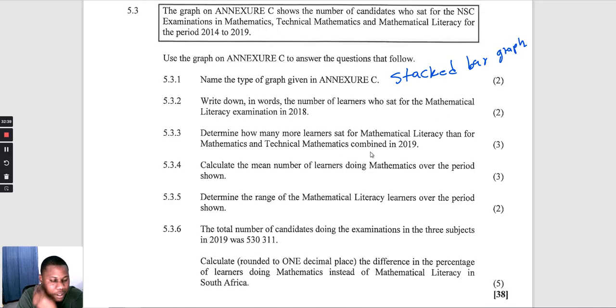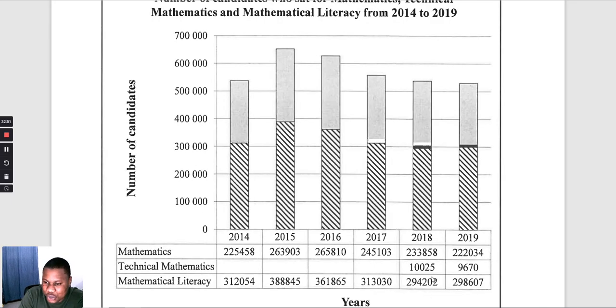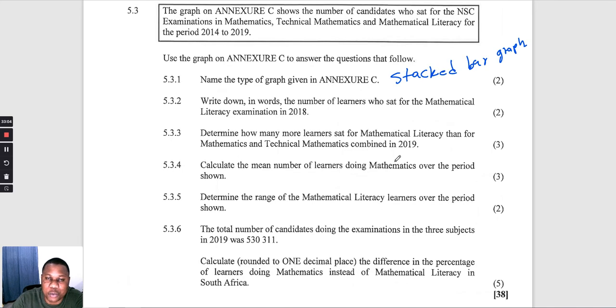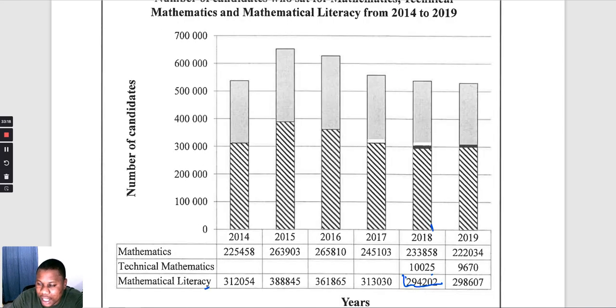Okay, right, then they say write down in words the number of learners who sat for the mathematical literacy examination in 2018. So in 2018, for mathematical literacy, we have 294,202. Okay, let me confirm it again: 294,202.